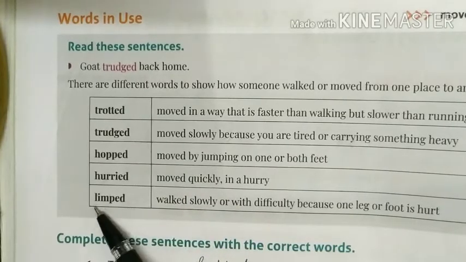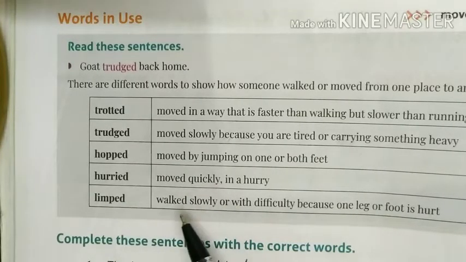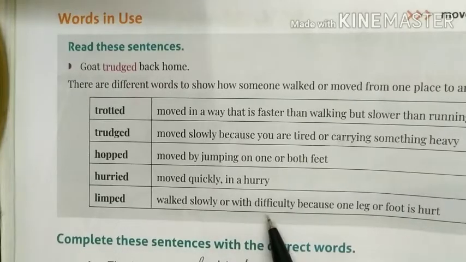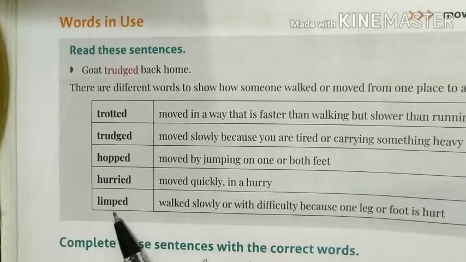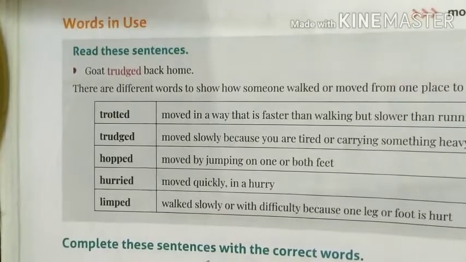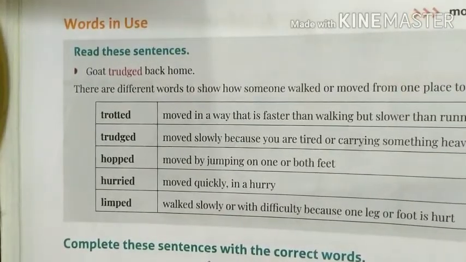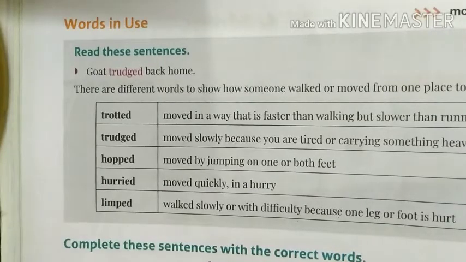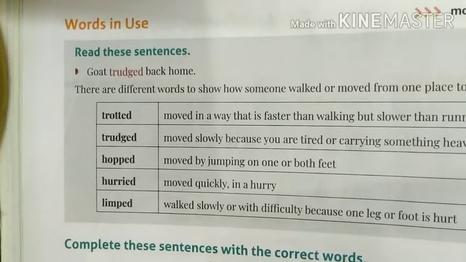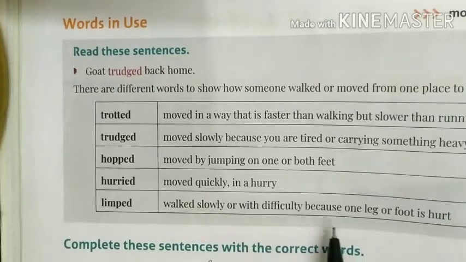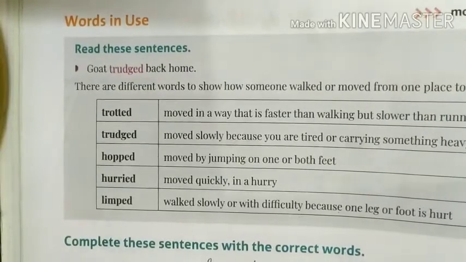Limped means walked slowly or with difficulty because one leg or foot is hurt. So limping means what? When your leg gets injured, चोट लगती है जब पैर में, then you put the whole body weight on the other leg which is not injured, right? So that is called limping. In Hindi we say langrana. So when you walk with difficulty on one foot or leg, that is called limping.